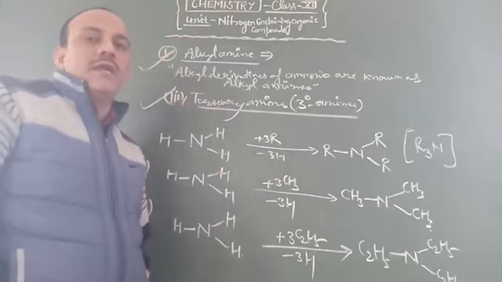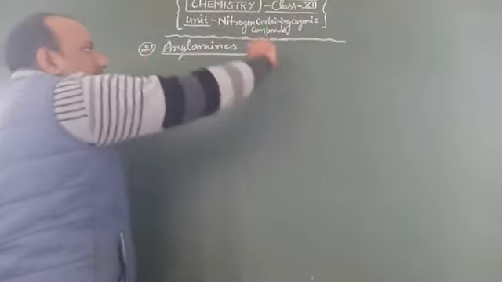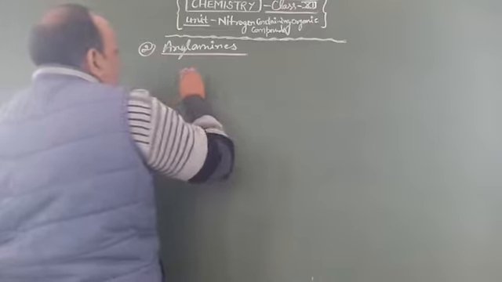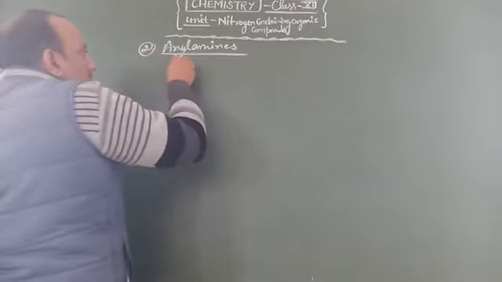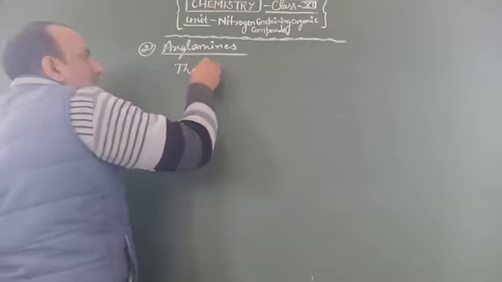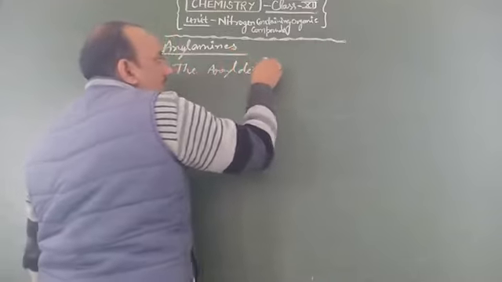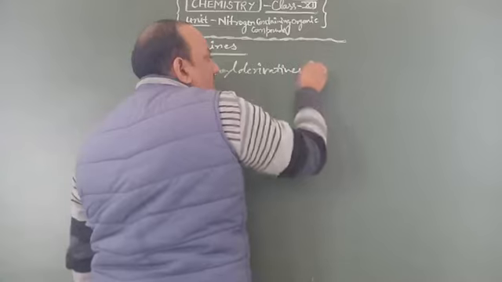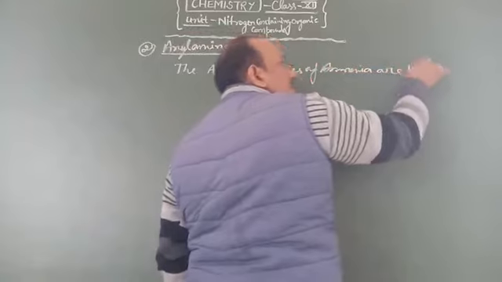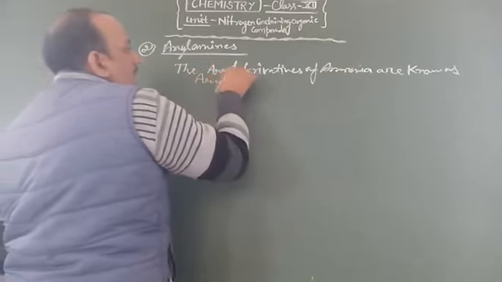Now we discuss arylamines. Students, you know that arylamines are also called aromatic amines because an aromatic group is present in them. So we define it: the aryl derivatives of ammonia are known as arylamines.